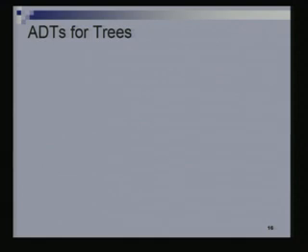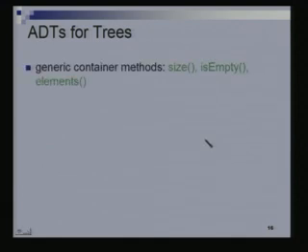So, now let us look at an abstract data type for trees. You would have generic methods which you have seen for all the abstract data types till now. These are generic container methods: size, how many nodes are there in the tree, whether the tree is empty or not, and elements, a method which lists out all the elements of the tree.